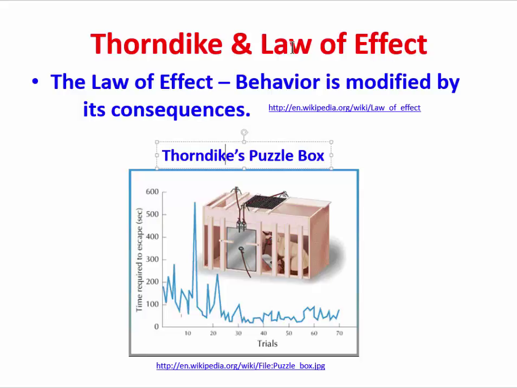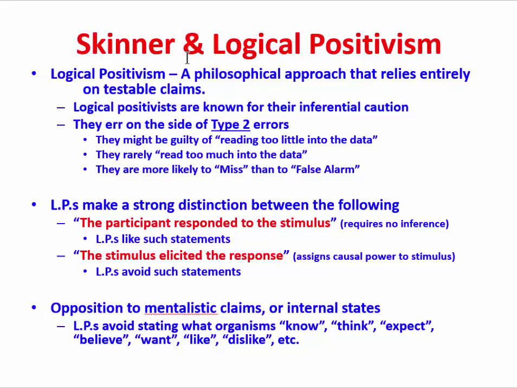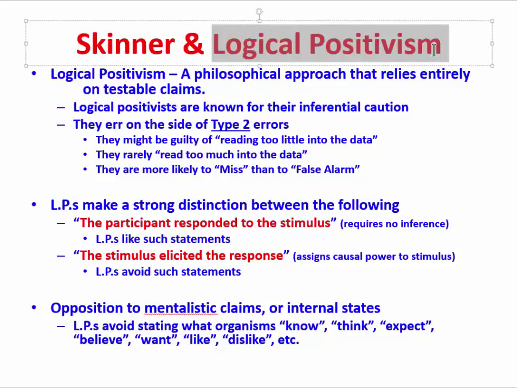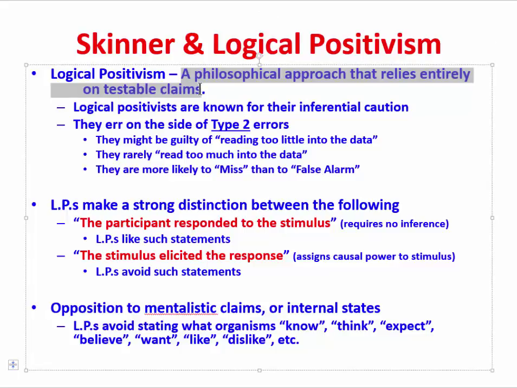Another important thinker in operant conditioning was B.F. Skinner. And to understand Skinner's contribution, we're going to understand something about a school of philosophy called logical positivism. We can define logical positivism as a philosophical approach that relies entirely on testable claims. And I'm going to emphasize here testable claims and offer for you a synonym, which is a falsifiable claim. We've talked about this before when we were understanding what makes science a science. An important feature of science is the testability or falsifiability of claims.